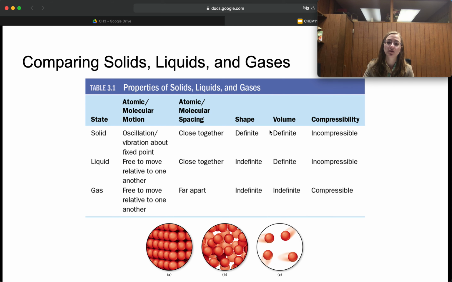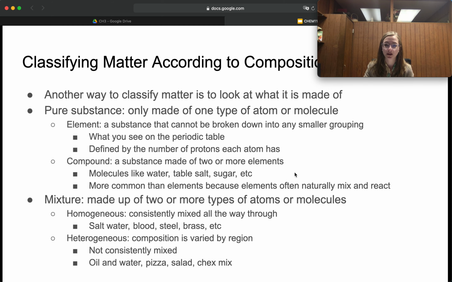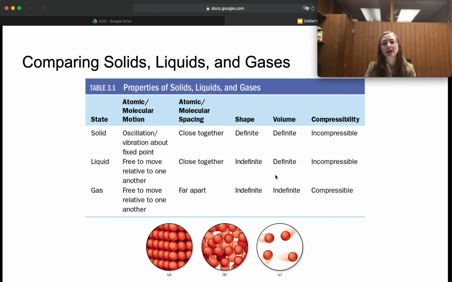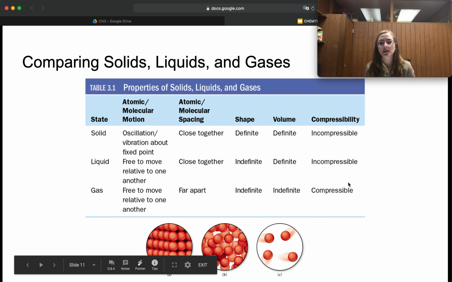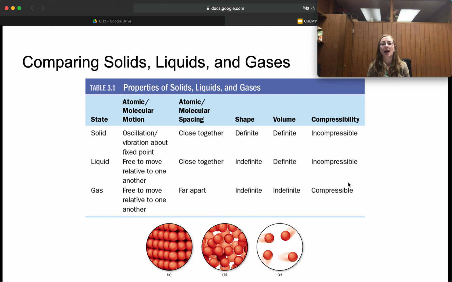Your solid, you don't change the volume of. Your liquid, you don't change the volume of. But if you have a gas, you can have different volumes of the same amount of gas. That's, again, that ability to be compressible. So that's a little bit about how to classify solids, liquids, and gases, and how to categorize matter. So that's it.